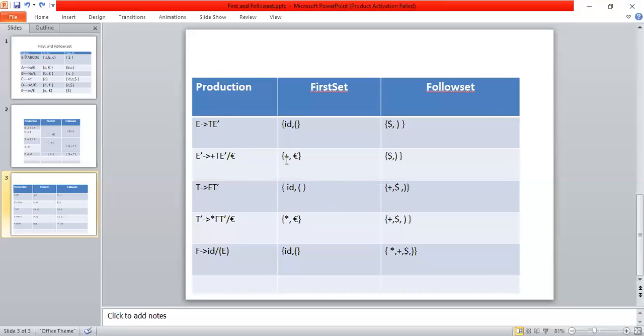So what is the first of E'? Plus and epsilon, right? That plus, and this epsilon is substituted in place of E', so that E' is vanished. Then follow of T is equal to follow of E. So what is the follow of E? Dollar, right bracket, that is added to follow of T. So this is about T.